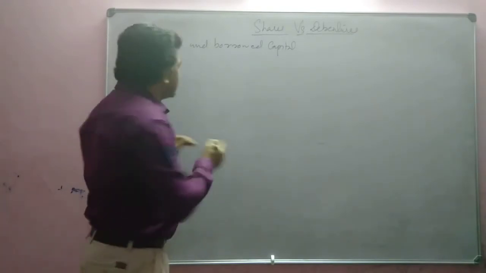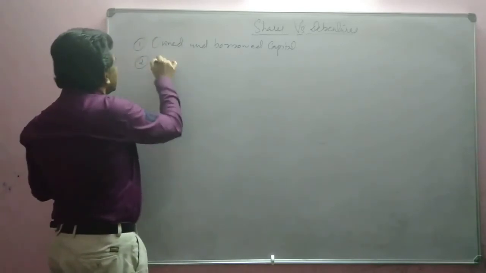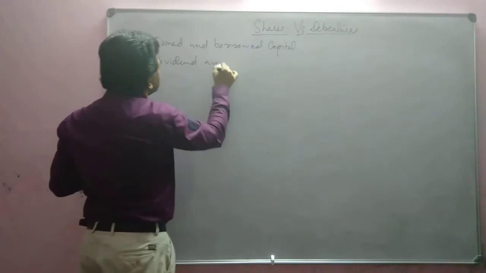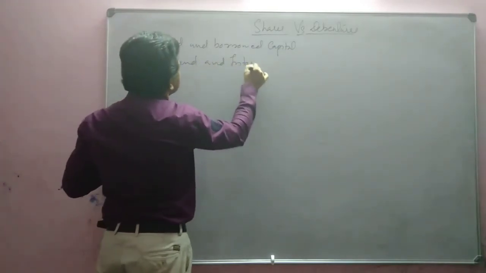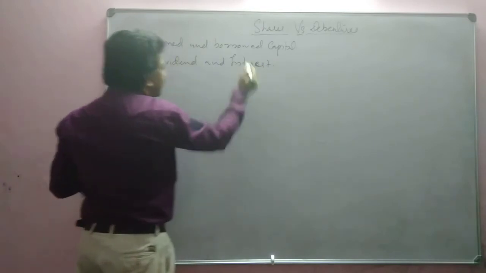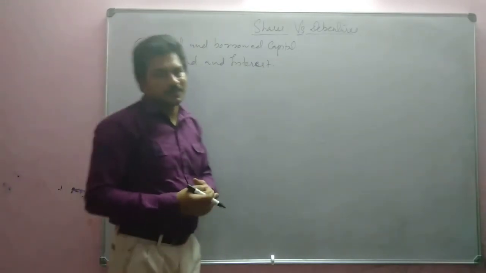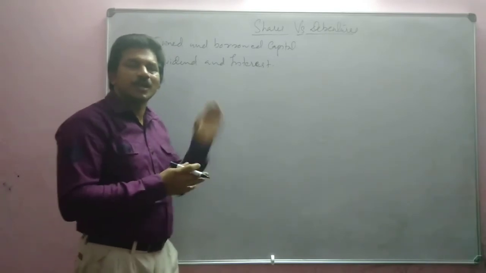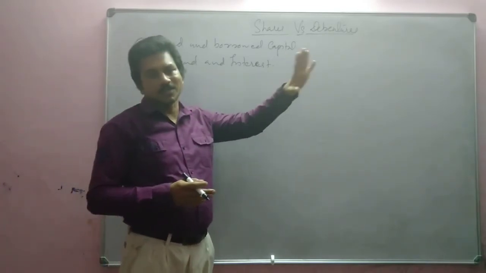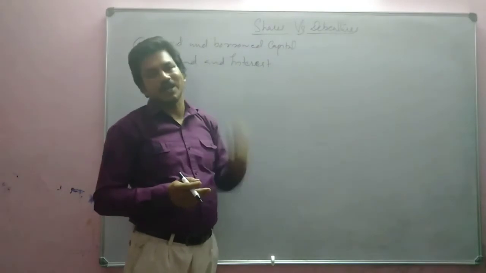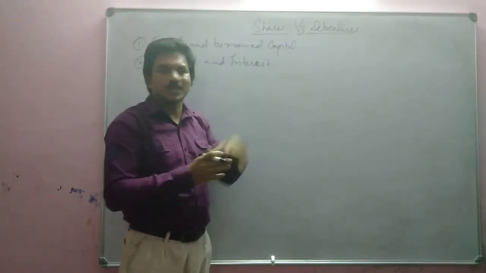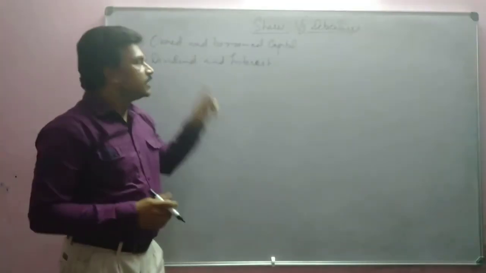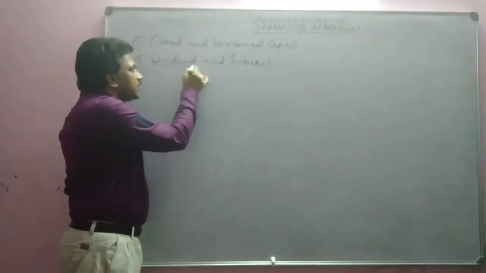Okay. Then next, related to dividends and interest, or in common we can say that return. What is the periodical return? We are talking about periodical return and not about final return. Final return means principal amount will be given back, the total lump sum amount. We are not talking about that one now. This is periodical return. So the return of shares are dividends.